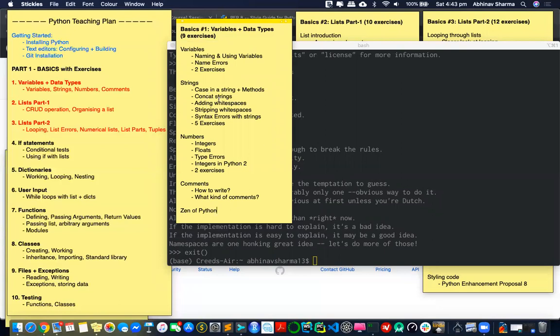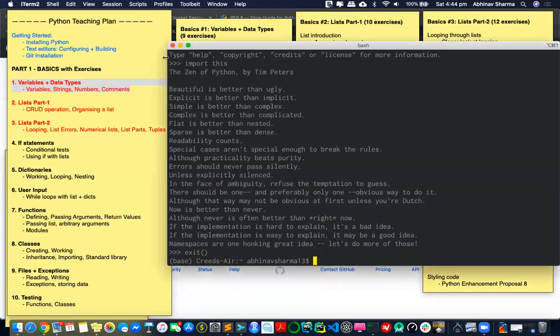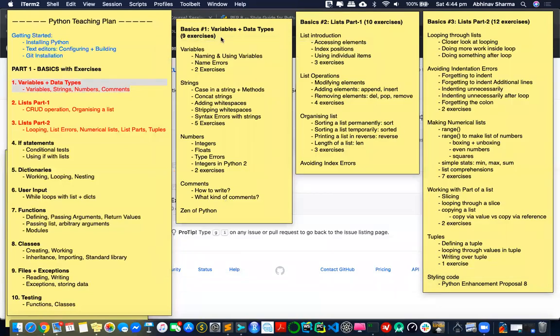So that's like 9 exercises, and that's the basic part. It's a good thing we're able to get that done. Now we still have 15 minutes, so I'll just give you a basic introduction about lists. I gave you this whole outline, and we are still here, which is fine. I don't know what kind of pace we will go at, so I try to cover as much as I can, and let's try to catch as much as we can. Eventually we'll obviously reach there someday, and in that case I'll give you more of an outline.